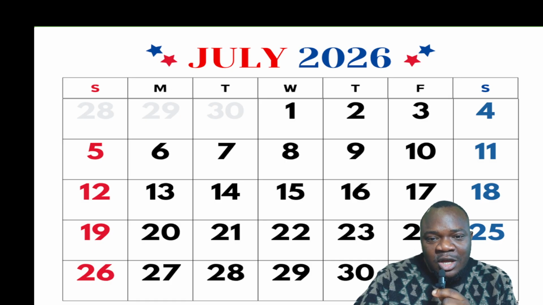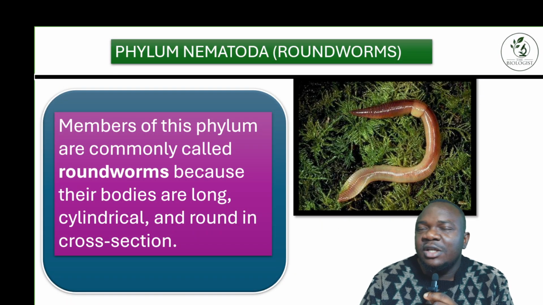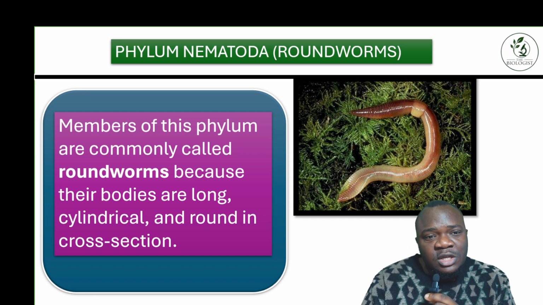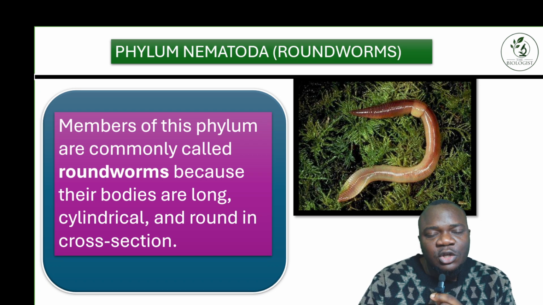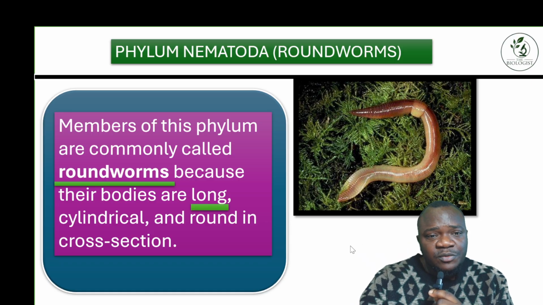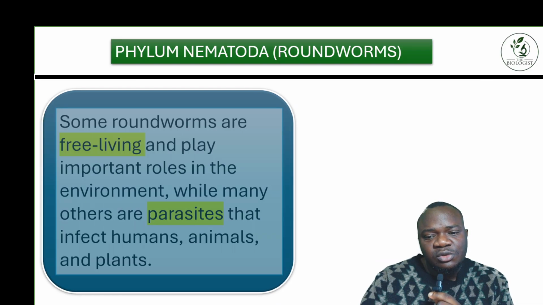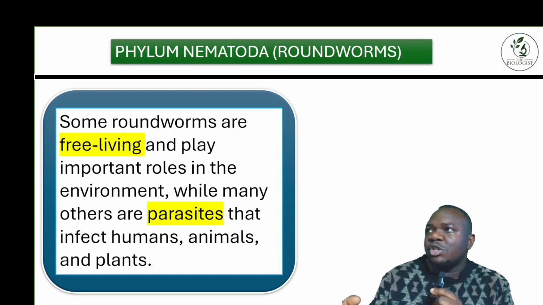So today we're going to learn about the next phylum, which is Phylum Nematoda. We learned some different phyla, and the members of this phylum are normally called the roundworms. There are specific reasons why they're called this, because of this major feature: their bodies are very long and cylindrical, and they have a round cross section. That's why they're called roundworms.